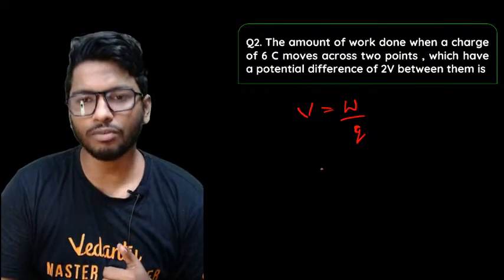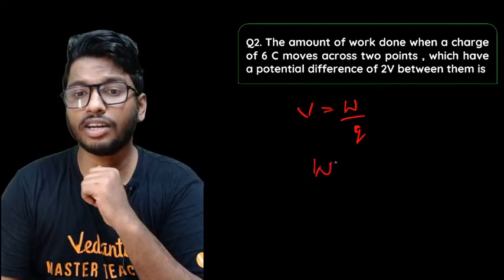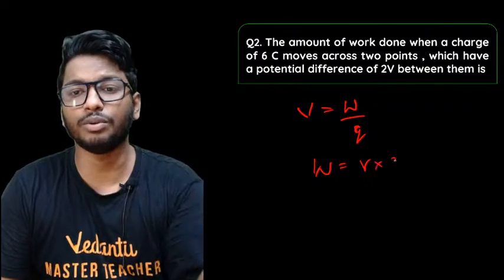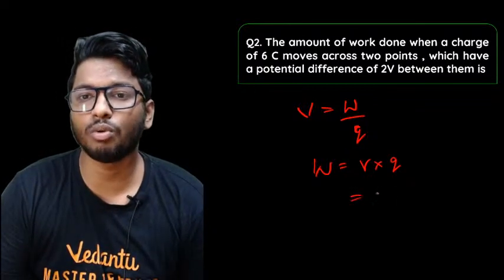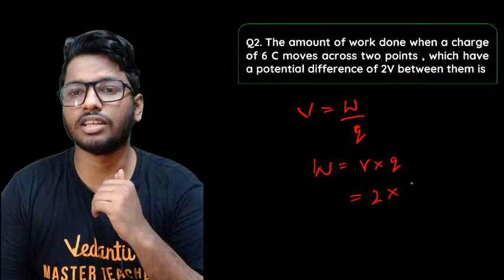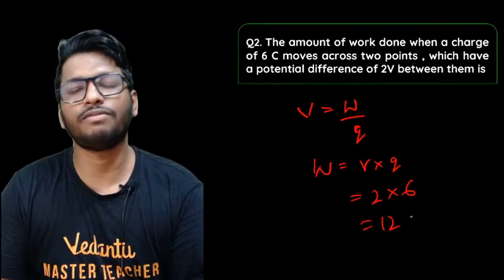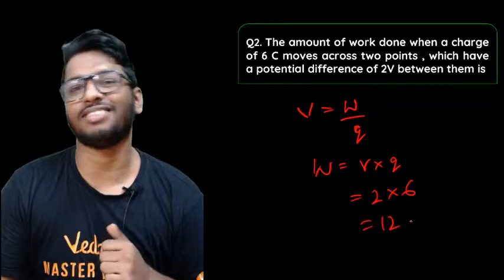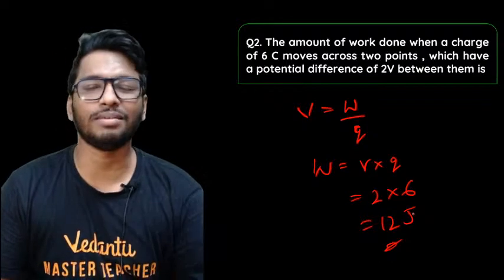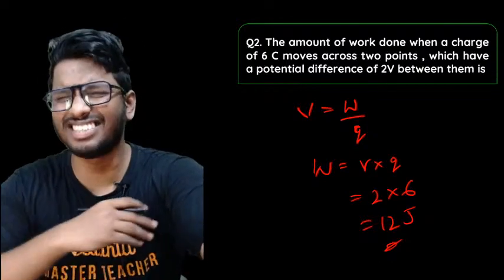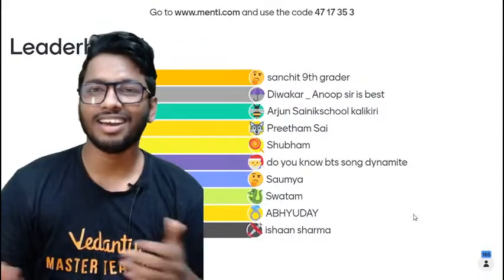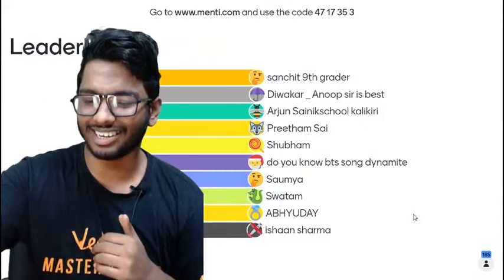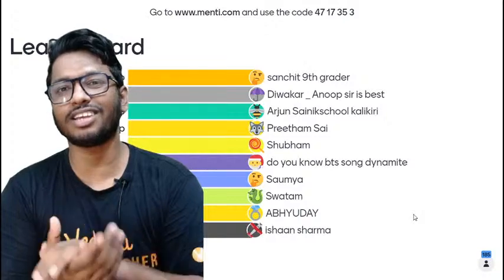If you put down the values, to find the work done, work done would be voltage into the charge. So what is voltage? It's 2, into the charge, which is 6, so it's nothing but 12. That is the answer, guys. 12 joules. As simple as that. Direct answer. You don't even need a calculator for this one. So well done. Hats off to all those who gave the right answer.